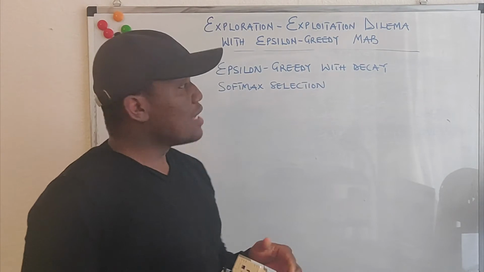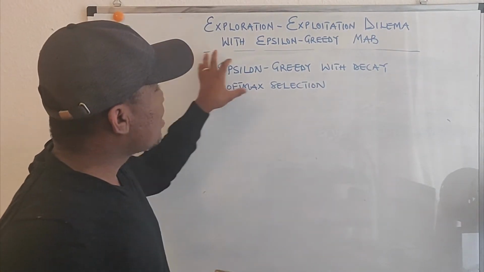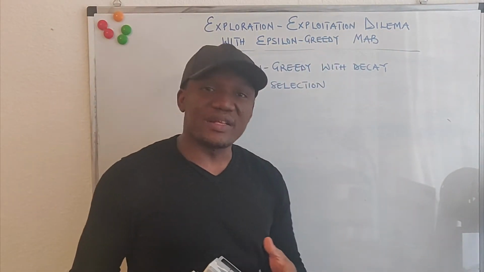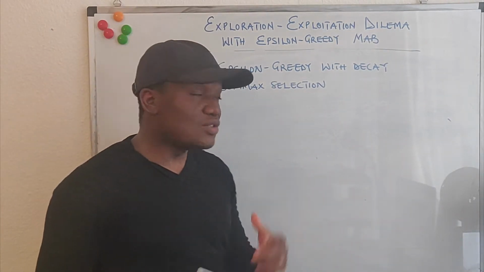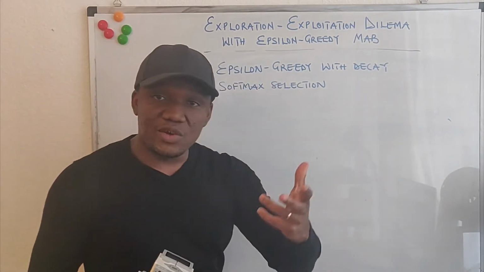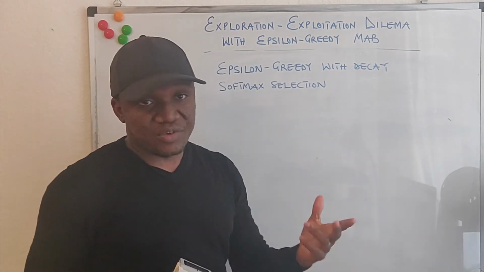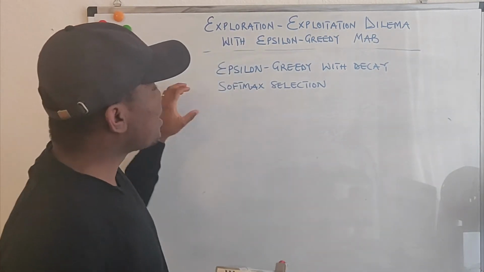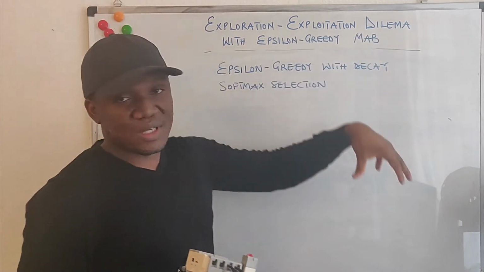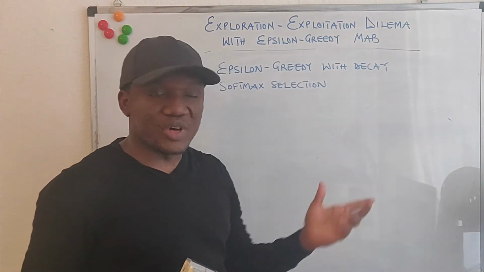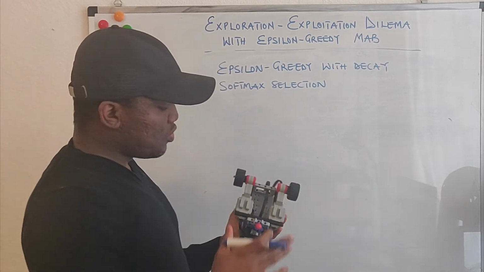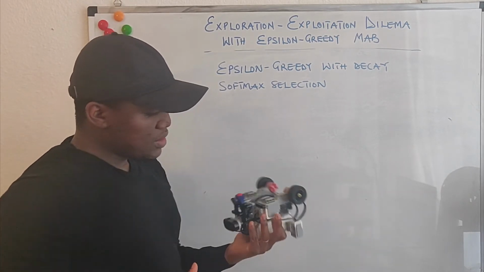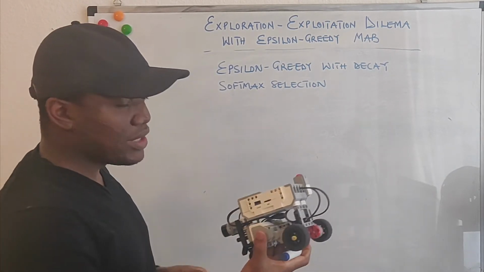So in the last video, we discussed the epsilon greedy multi-armed bandit algorithm, and then we wrote down the pseudocode that will help us translate that into valid code in any programming language of your choice. The most important thing here is that you understand the concept and are able to write it in any programming language of your choice.